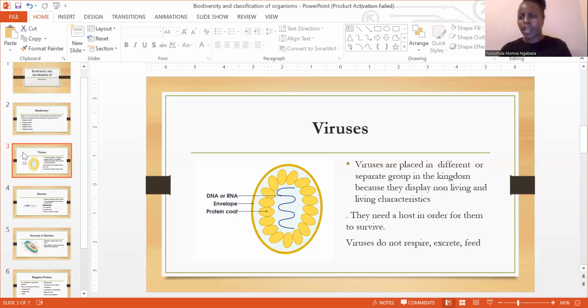A cell membrane. But just because a virus is acellular, it lacks cells, it doesn't have a what? A cell membrane, nor does it have a cytoplasm, because it doesn't need any cytoplasm. Remember, in order for it to survive, it actually needs a what? A host. I hope all of you understood that.